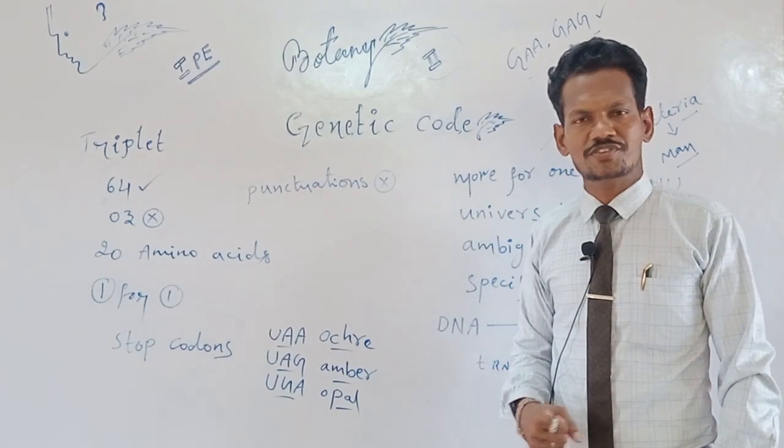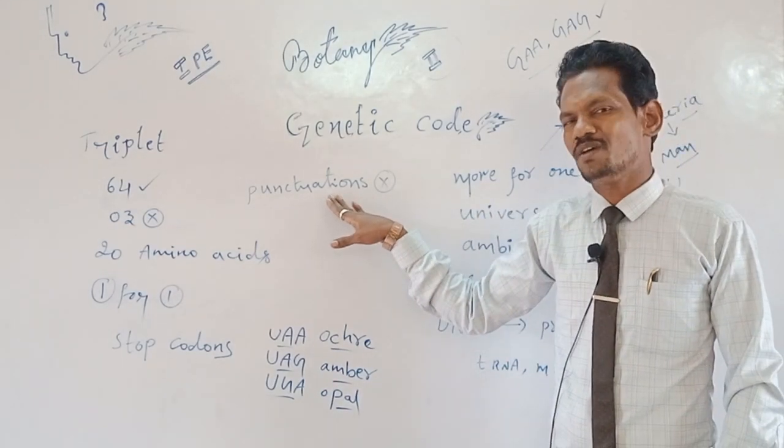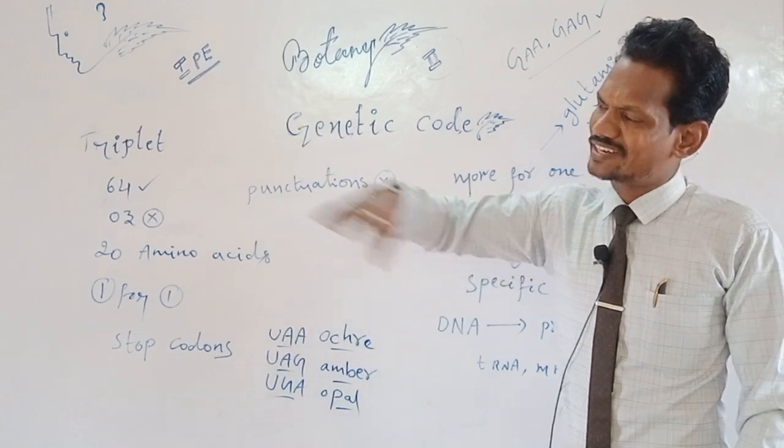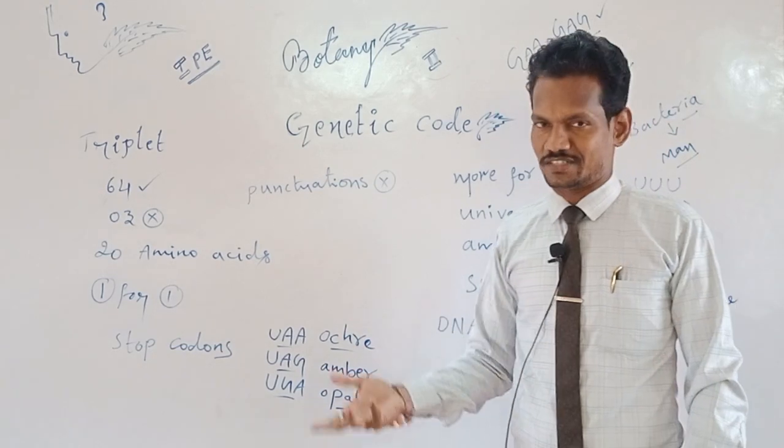While reading the information, the genetic codons have no punctuation, comma, full stop, semicolon, etc. They are read continuously. If any punctuation occurs, that is known as mutation.